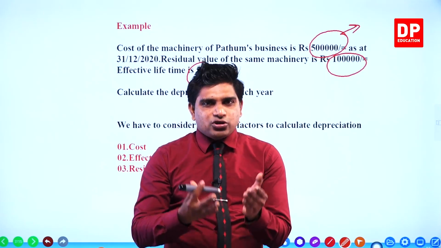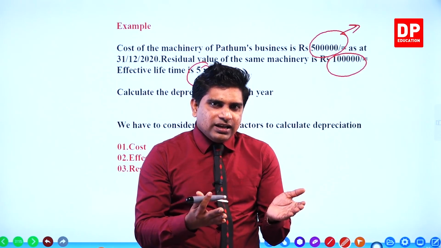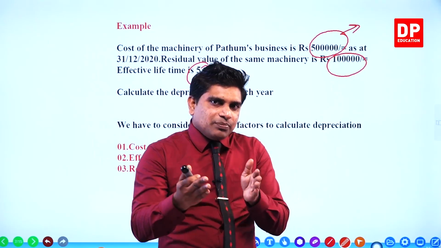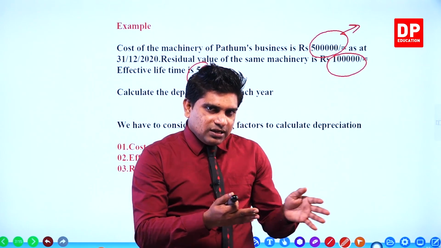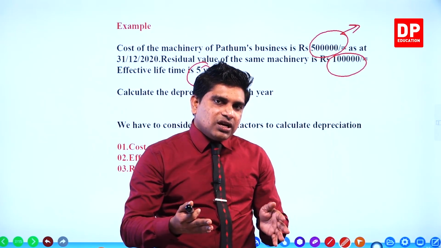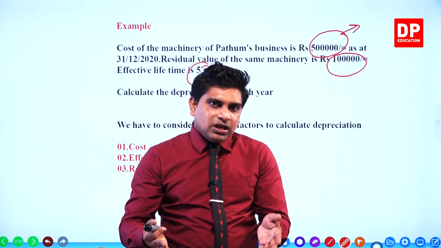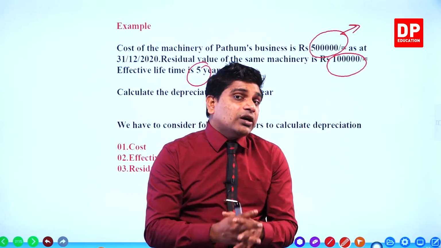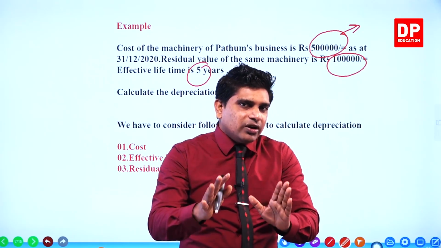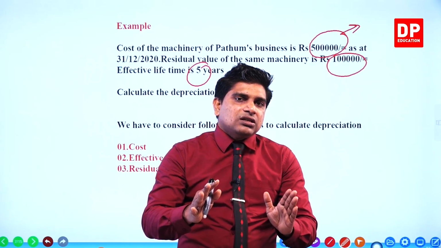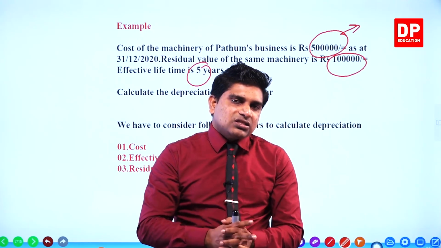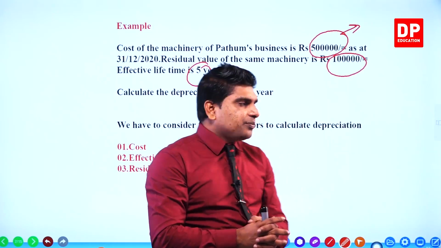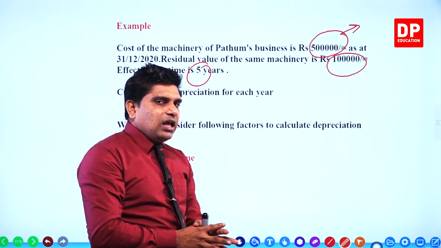Cost is how much you paid to the supplier, right? After paying the supplier, sometimes you may pay loading charges, carriage inward charges and fixing the machine in the business place. These are all expenses to be included in the cost. But here they have given only the price. It means the cost, right? 500,000. They have provided us